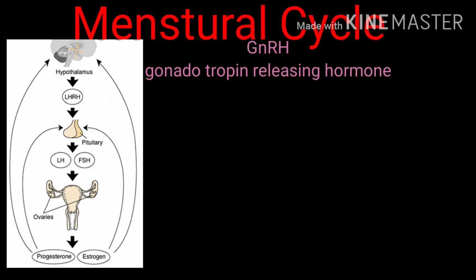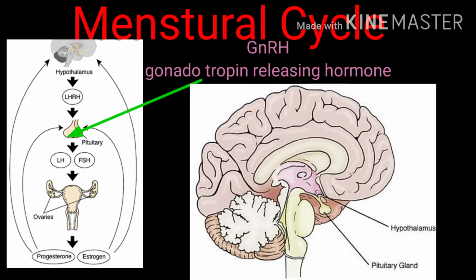Now this hormone travels through the anterior part of the pituitary gland, and this activates the cells of pituitary to release the two main hormones, namely follicle stimulating hormone and second luteinizing hormone. The function of both you will see in some time.